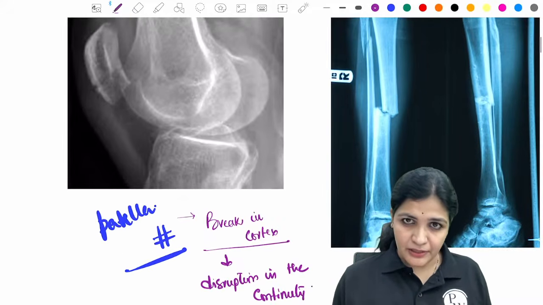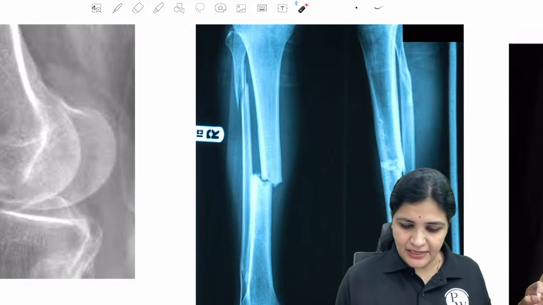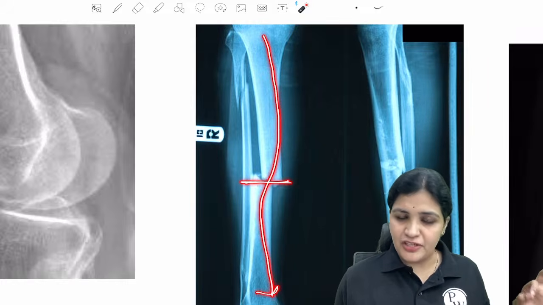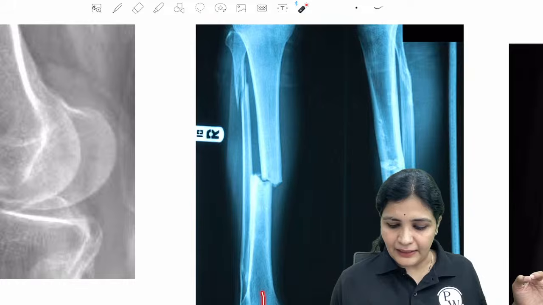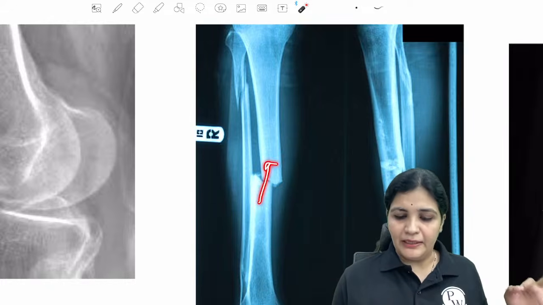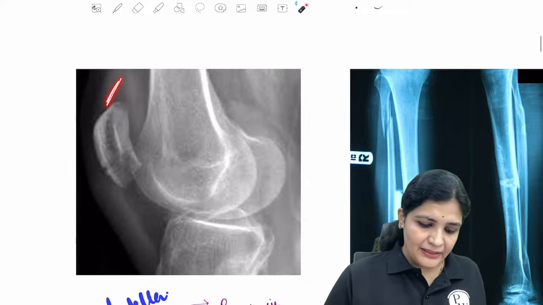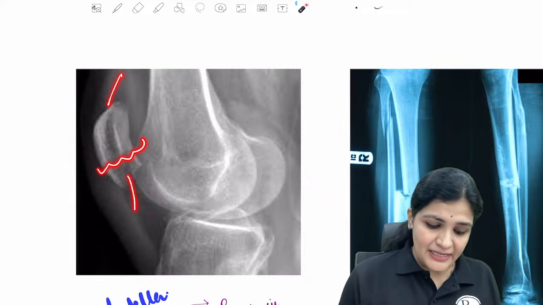Is my question clear to you? So you see this particular fracture, the second fracture here. You can absolutely tell there is no continuity in this bone, right? The tibia is not connected with the femur, and here again it is not connected with the upper tibia. So there is a break. But the patella, if you see, has no bone above and no bone below. But still I'm telling this is a fracture, and it still breaks the continuity.